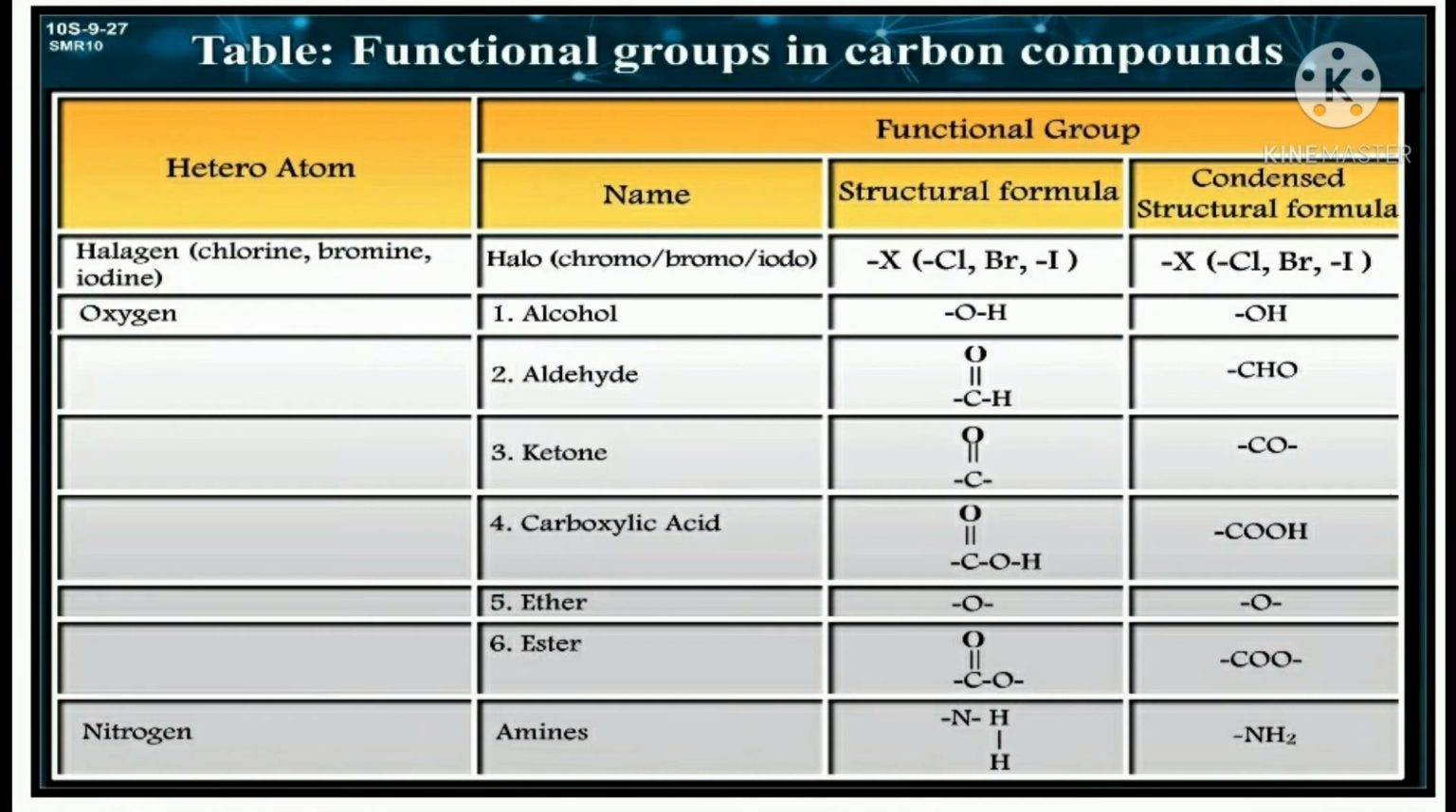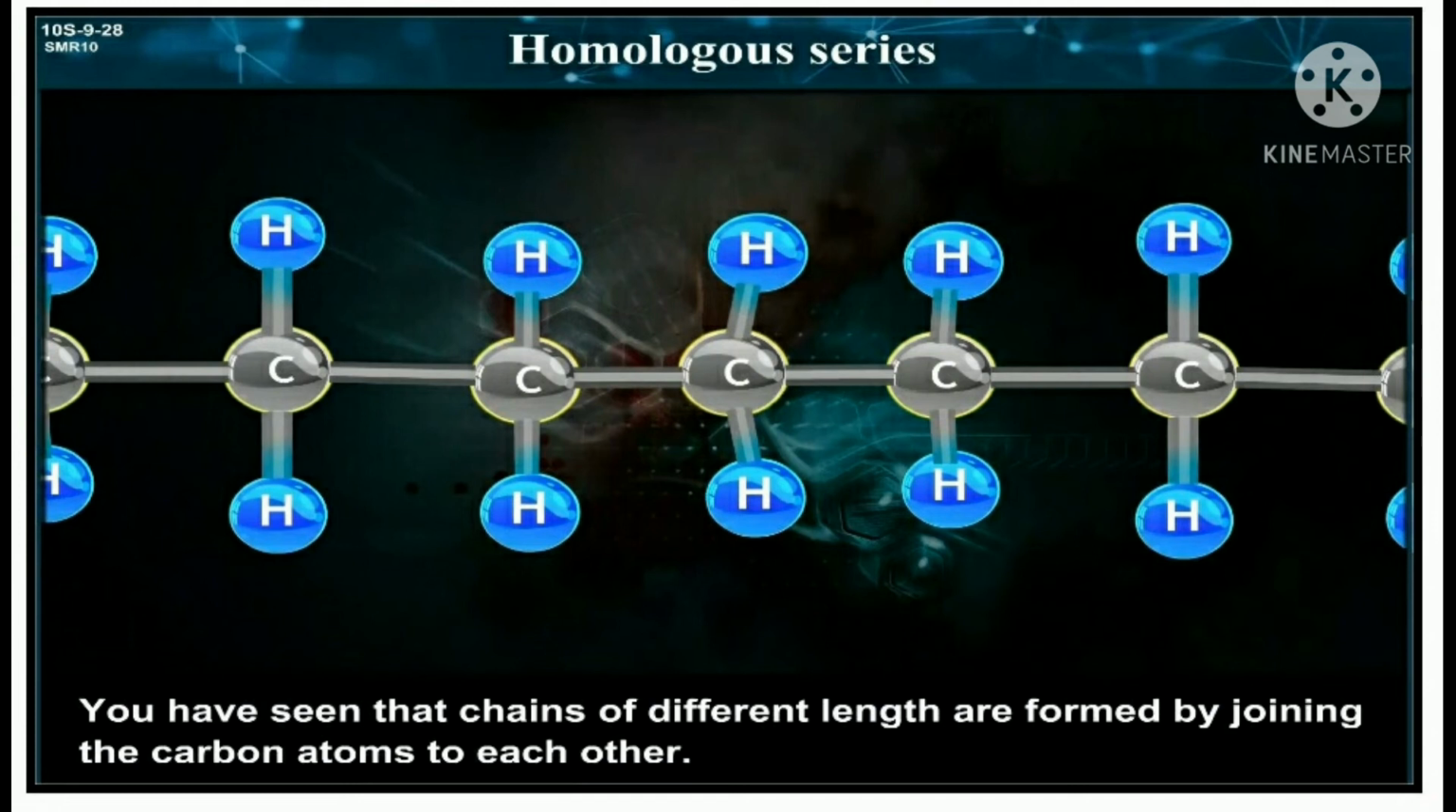They are called halo, like chloro, bromo or iodo. Then oxygen: alcohol, aldehyde, ketone, carboxylic acid, ether and esters, and nitrogen. The name of this carbon compound is amines. Next topic is homologous series.